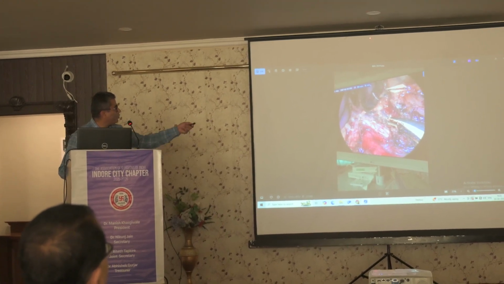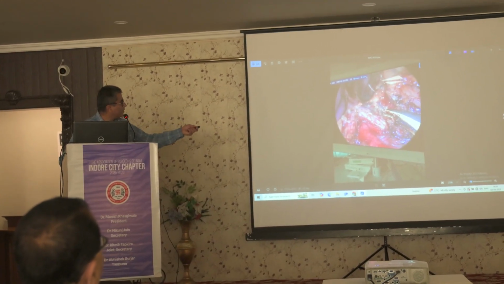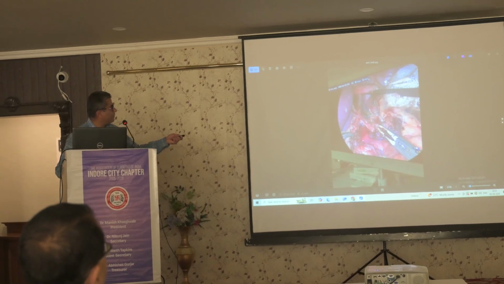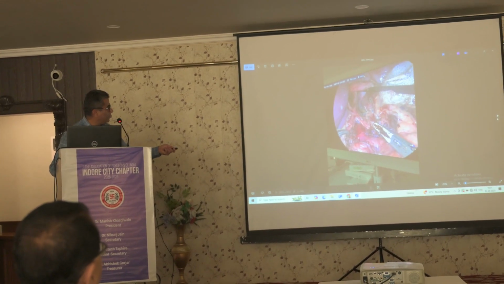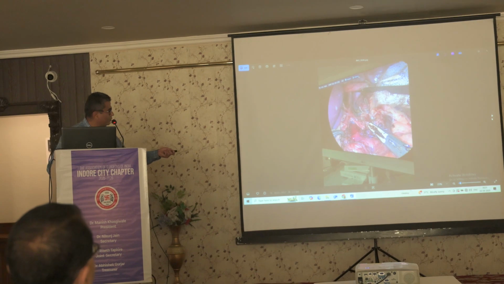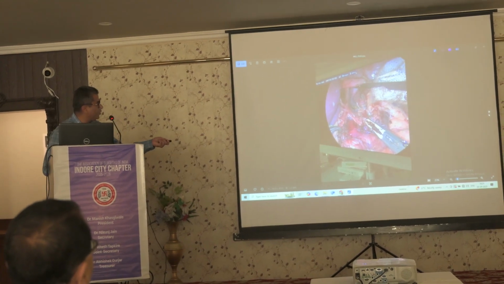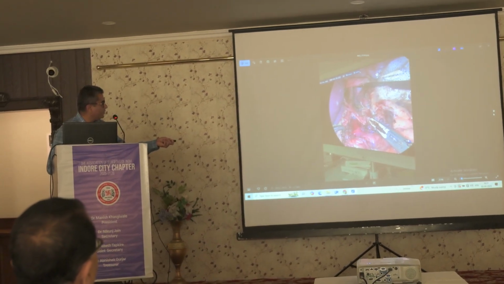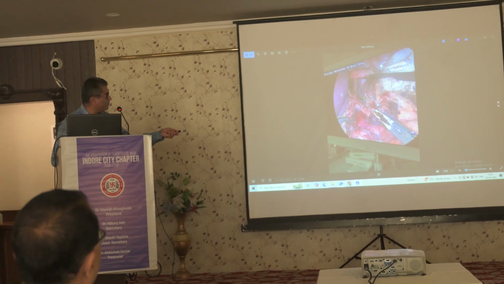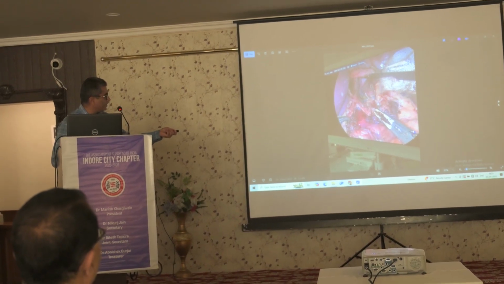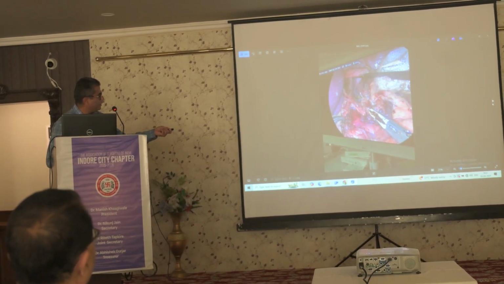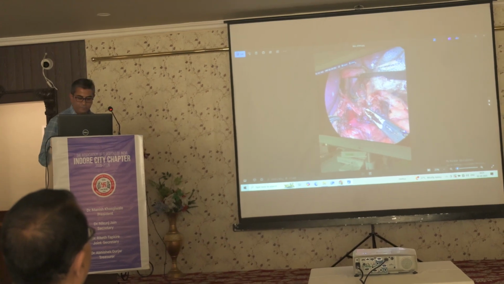And what you can see up here is the hiatus hernia. So that is the esophagus, that is the hiatus hernia, and this is the area. So here you can see the celiac axis, which is completely devoid of all the coverings. This is the left splenic artery going here. This is the left gastric. This is the hepatic artery, and this is the celiac axis.